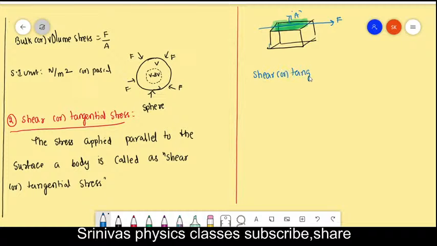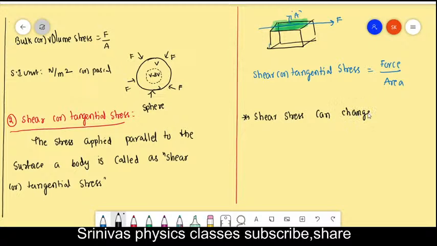Shear or tangential stress formula is force by area. Any stress is the same. Now, what will this stress do? Shear stress can change the shape of a body without change in size.